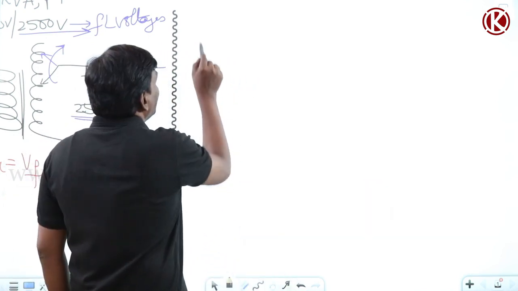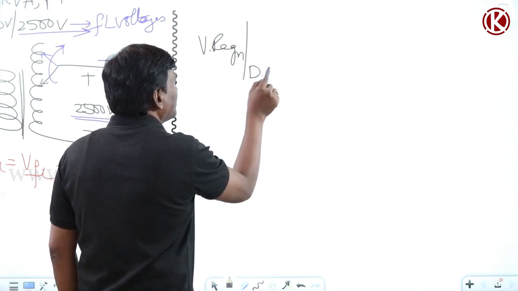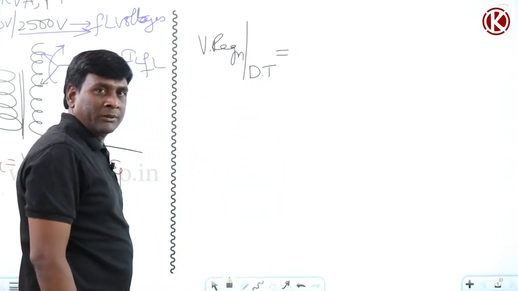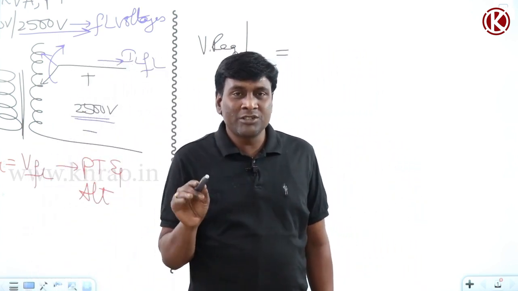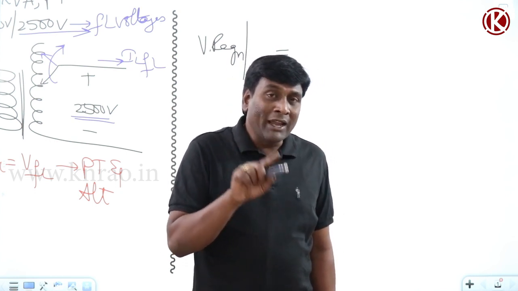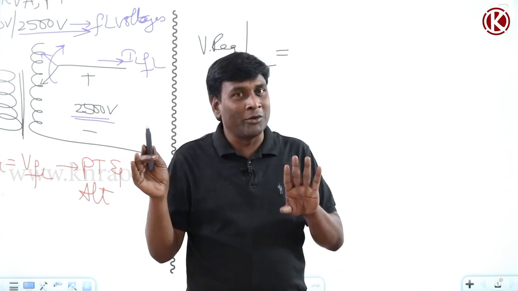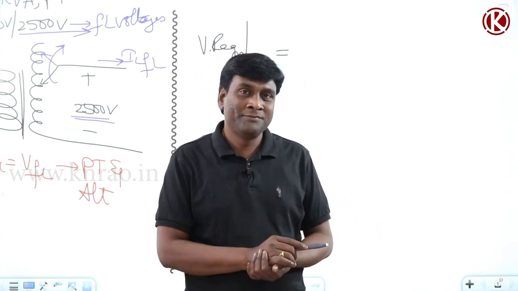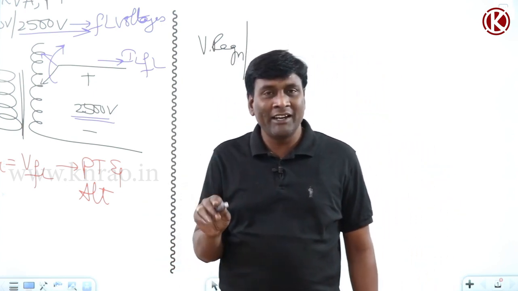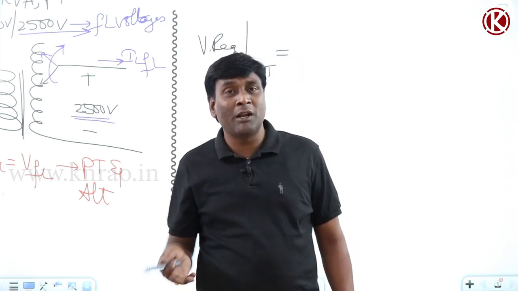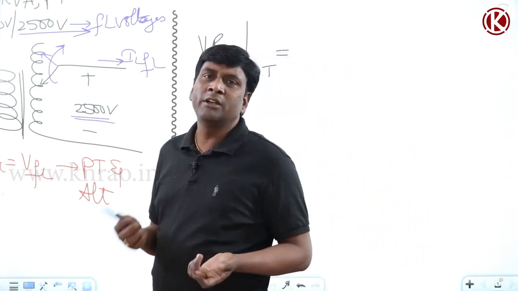Let me repeat: voltage regulation for a distribution transformer can be defined as the magnitude of drop in terminal voltage from no load to any load, because a distribution transformer can operate at any load, with any given power factor, expressed as a percentage of rated voltage.